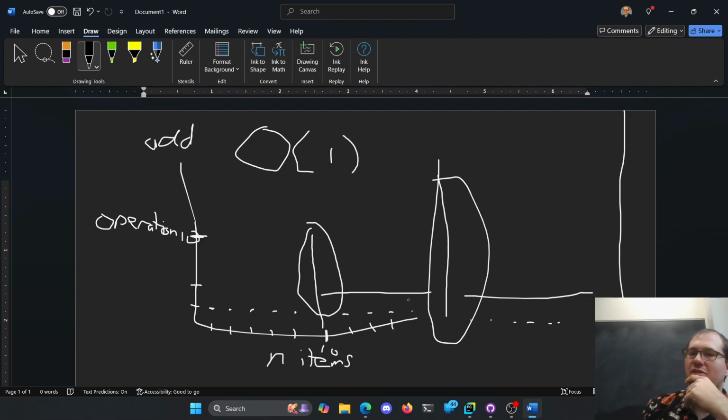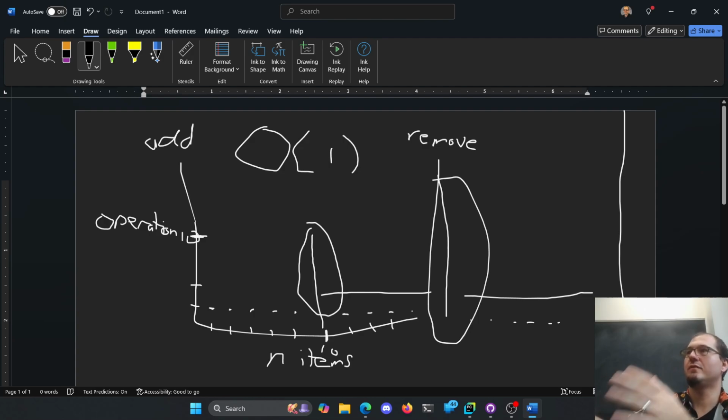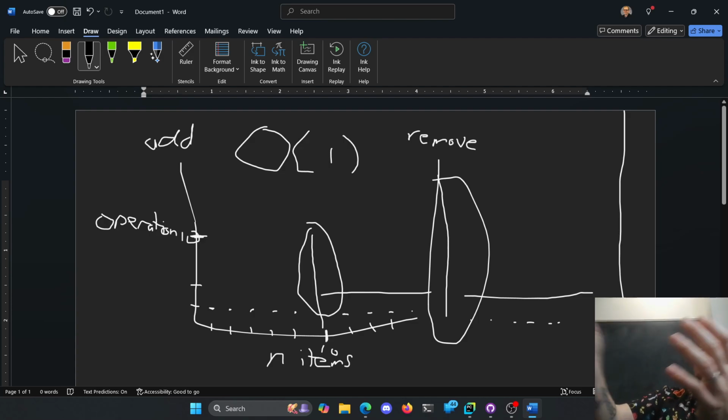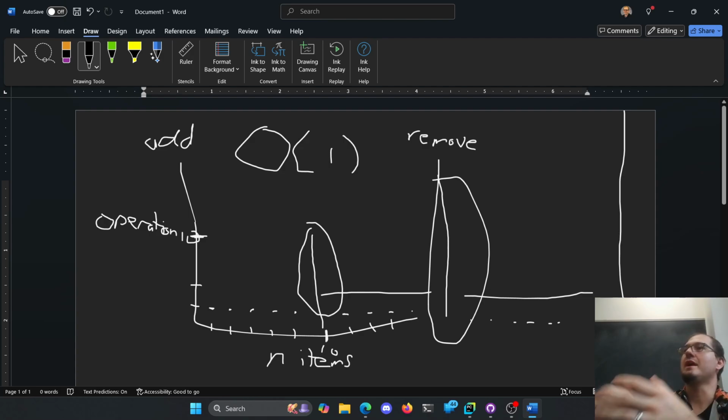Now with Python lists, we can remove items. We can say, hey, I want to remove a value or remove at a given index here. Well, how long is that going to take? So remove is what has to happen if we take out the thing at index 3. Everything after it has to get shifted down so there's no gap at 3. We can't not have something in index 3. So index 4 shifts to 3, 5 shifts to 4, 6 shifts to 5, on and on and on. So the n items we have all get shifted.